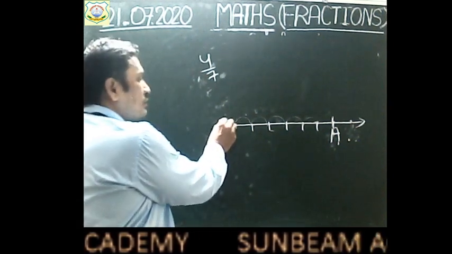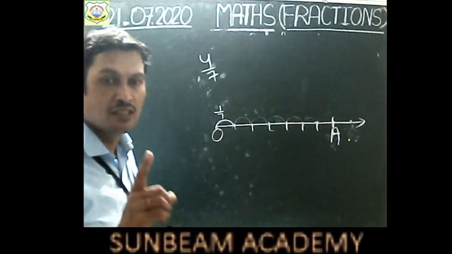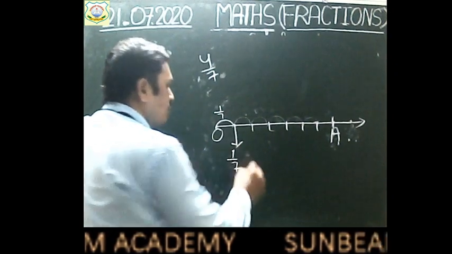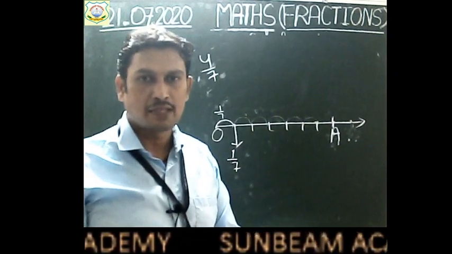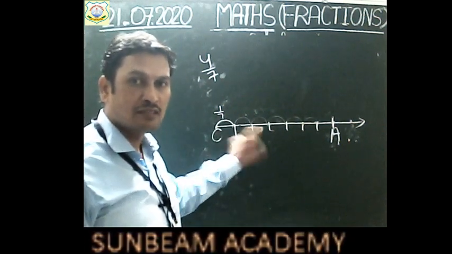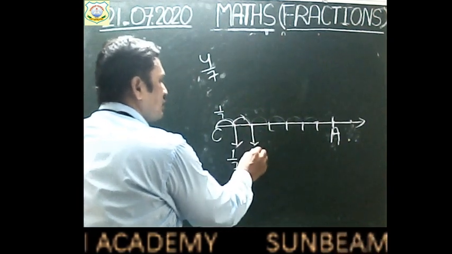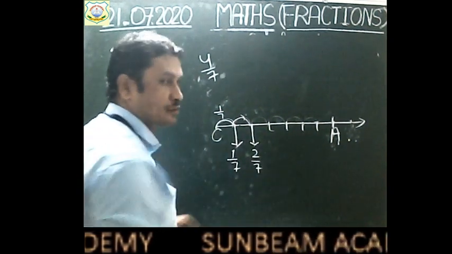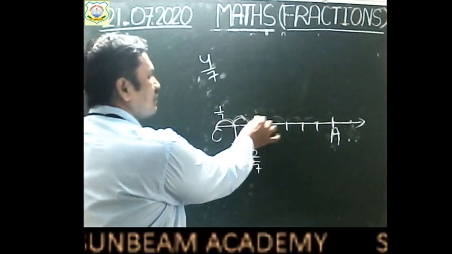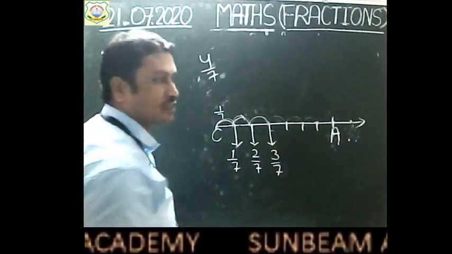Starting from 0, if we move one step, one step will be equal to 1 by 7. So we will reach the point 1 by 7. Now, moving 1 by 7, 1 by 7, 2 times, the number we reach is 2 by 7. Moving 3 times, we reach 3 by 7.